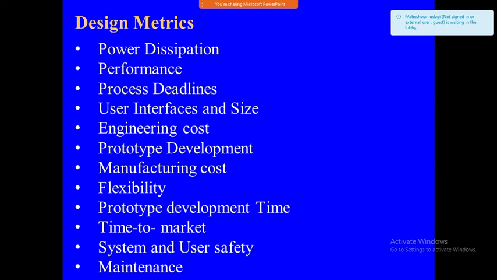Next are the user interfaces and the size. User interfaces like GUIs and VUIs are called user interfaces. The size of the system is going to be measured in terms of the physical space required, RAM in KB and internal flash memory required in MB or GB for running software and storing the data, and the number of million logical gates in the hardware. This is going to decide the size of the system.